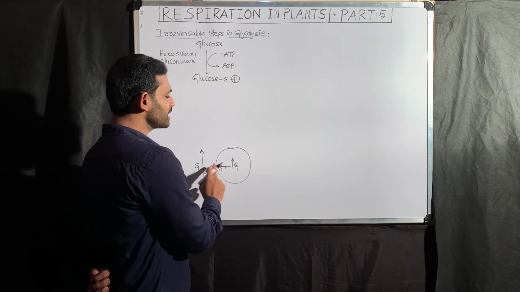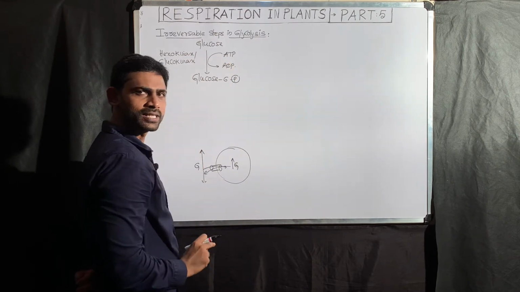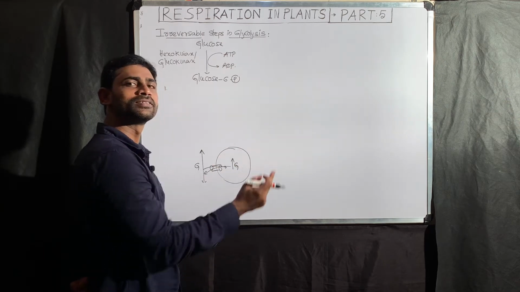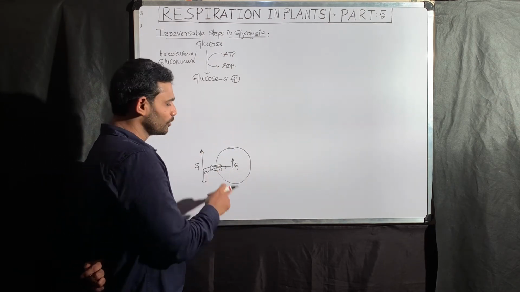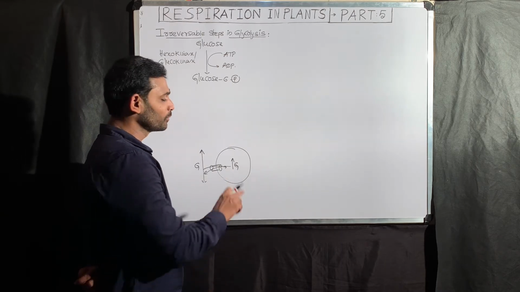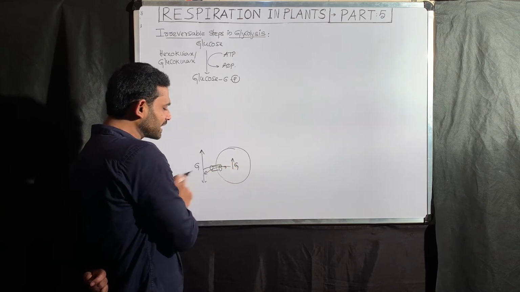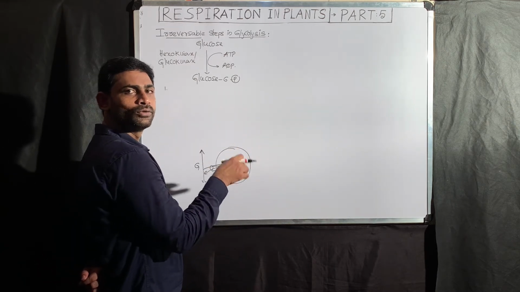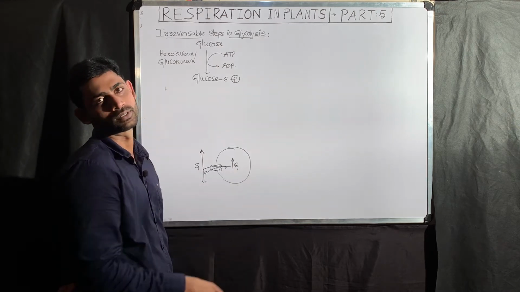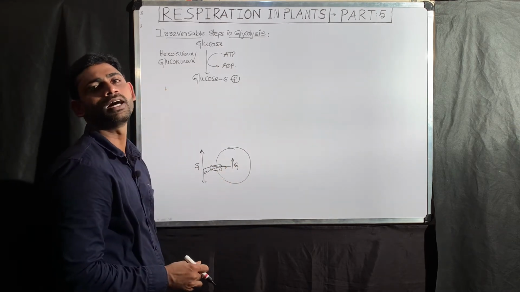Once the glucose enters into the cytoplasm, it immediately undergoes phosphorylation and converts into glucose 6-phosphate. If glucose remains as glucose, it may come out. But once glucose converts into glucose 6-phosphate, it cannot come out, because the negative charge of the phosphate of glucose 6-phosphate repels the transporter. Thereby glucose 6-phosphate cannot come out of the cell.